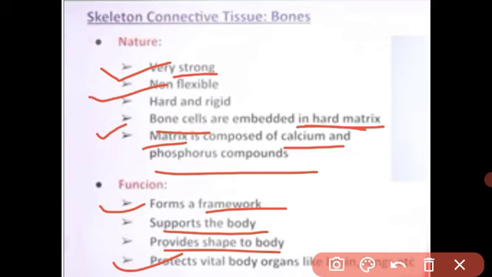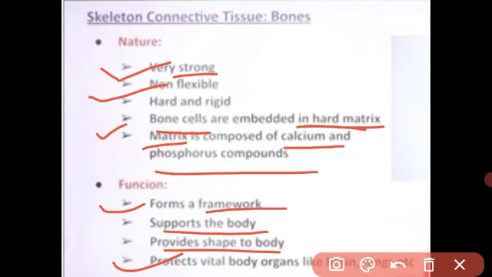Got it? Bone समझ में आ गया बेटा आपको? What is the bone? Bone is the hard connective tissue which forms our skeleton, vertebrae. It is made of matrix and cells. Matrix क्या होता है? एक बेसमेंट ग्राउंड सब्सटेंस होता है. और बोन का मैट्रिक्स किससे बना है बेटा? कैल्शियम एंड फॉस्फेट से. इसीलिए मम्मी हमें कहती है कि दूध पियो, because the milk has a large amount of calcium and phosphate, and due to the calcium and phosphate our bone becomes very strong. If our bone is strong, we are a very strong person.